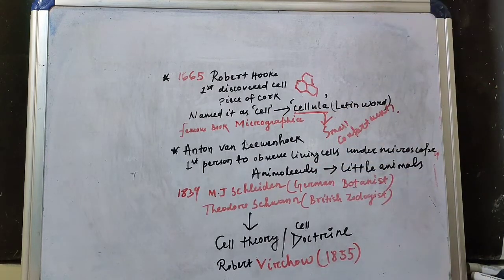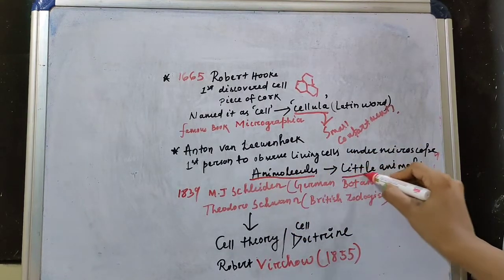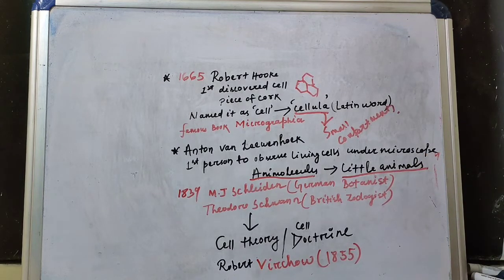After Robert Hooke, Anton van Leeuwenhoek was the first person to observe the living cell under the microscope. He observed some movement under the microscope and he named it as animalcules. Animalcules, that means little animals.